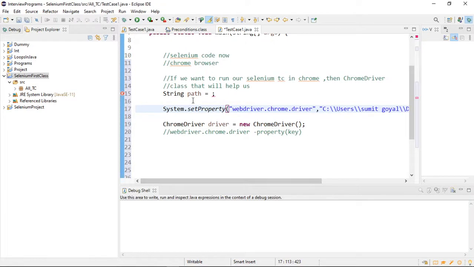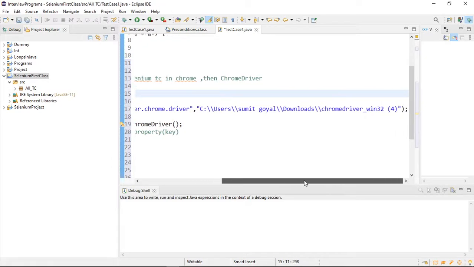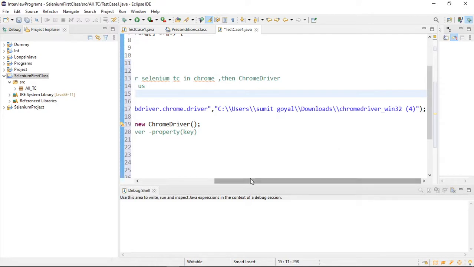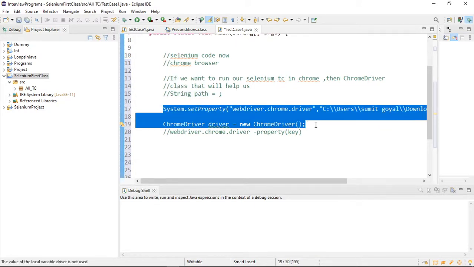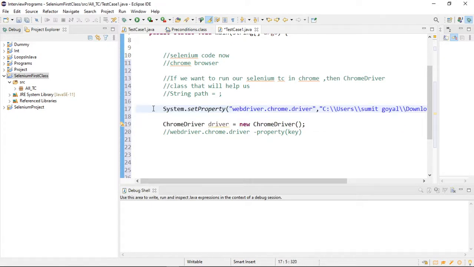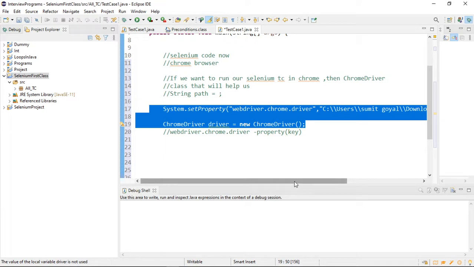Yes, you can say that creating an extra variable will hold up the memory. But just for showing you, I have created it in such a way. So it's your call how you want to do it. Okay, so Sumit, this is what we are doing, setting up our project to test some specific site, right? No. These two lines will be common for every website you will open. You just have to do it once, and whatever websites you open, you do not have to change these two lines in Chrome.